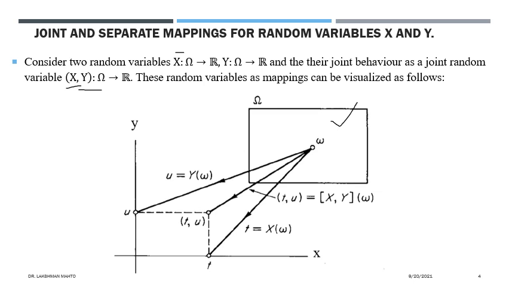So when you are talking about joint occurrence, you will always get a planar region. The joint values of the random variables x and y will define a planar region. That's why you get the xy plane. This is the visualization of joint and separated individually. You can look into it, the axes will be created by the individual random variables, and if you take the axes together, that means you just perform a Cartesian product. Joint means the Cartesian product, the collection of all ordered pairs, and it defines the complete plane, the 2D space, what we are calling it. So that was the glimpse.